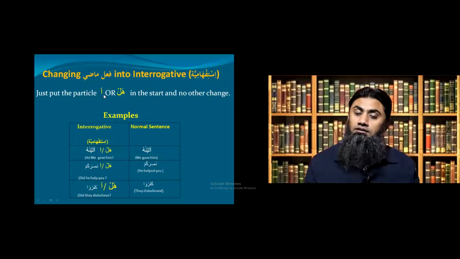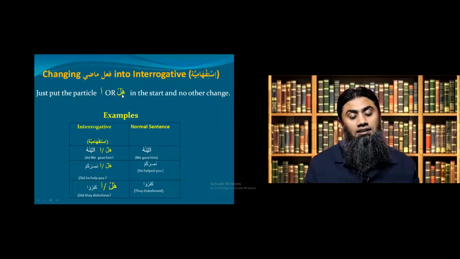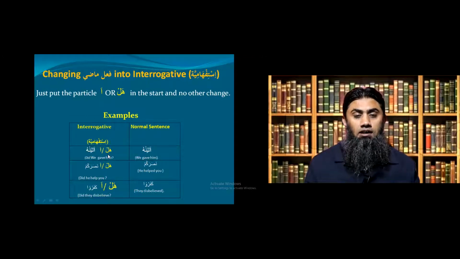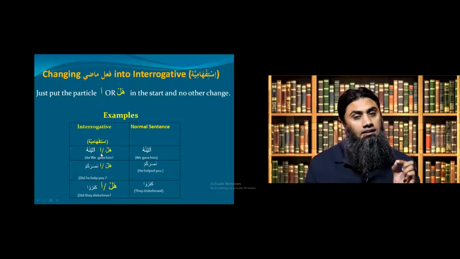Next one. How can you make the Jumlatul Fi'liya based on Fi'l Madi into a questioning sentence? Okay. Same thing. Just put a or hal in the beginning and no other change. Example, same example, atainahu, we gave him. Hal atainahu, did we give him? Or atainahu, did we give him? So either you put hal or you put it does the job.